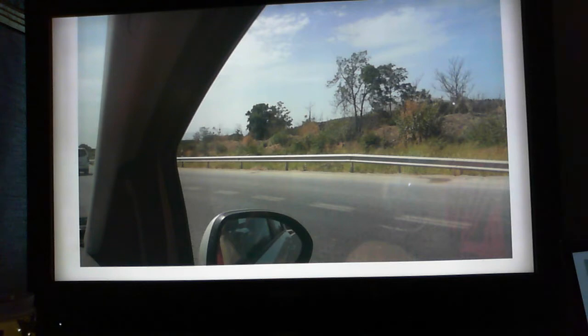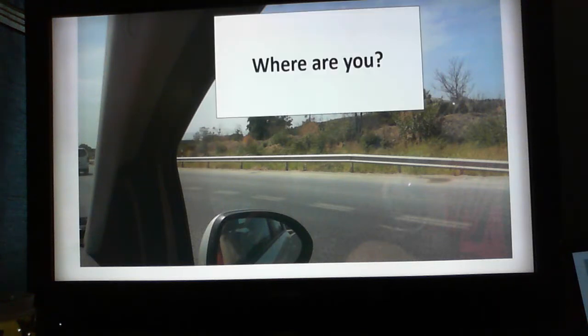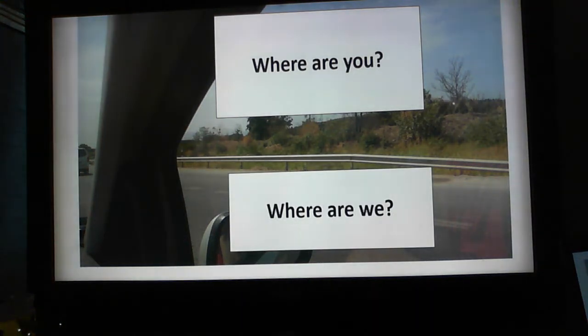I wasn't driving, so I couldn't see any signs, and if somebody else asked me, they might ask, where are you? Well, I didn't know, so I would have to ask the driver, where are we? So that I could give an answer to the person who asked, where are you?